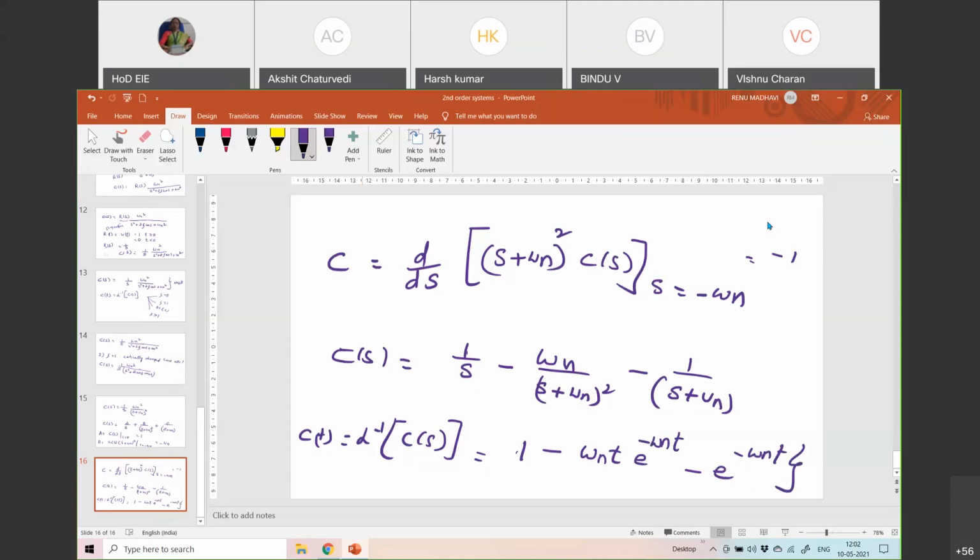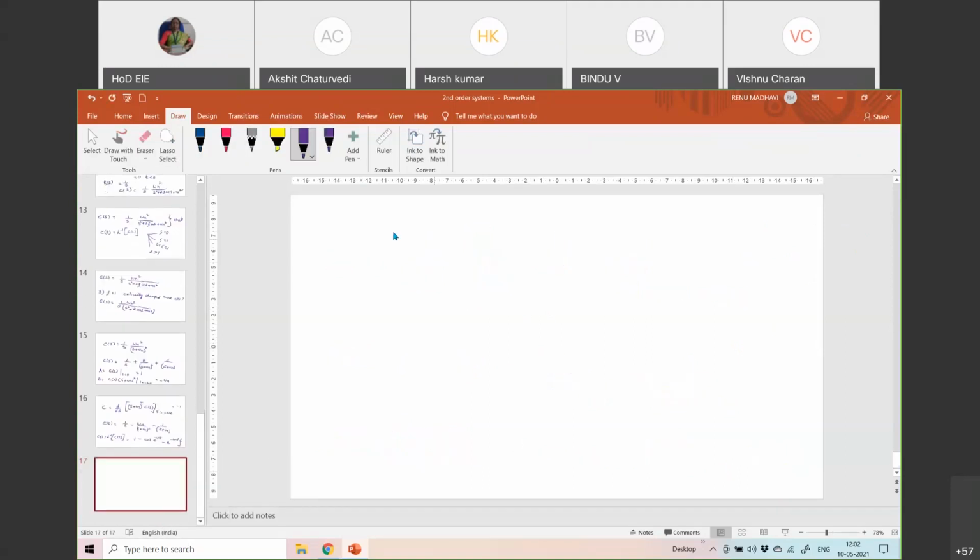Similarly, you should be able to do the response of the system when zeta is equal to 0. You have to get C(s) and then find C(t). The same is the case with zeta greater than 1. It is a task given to you to find C(t) for the second order system. It is there in all the textbooks.